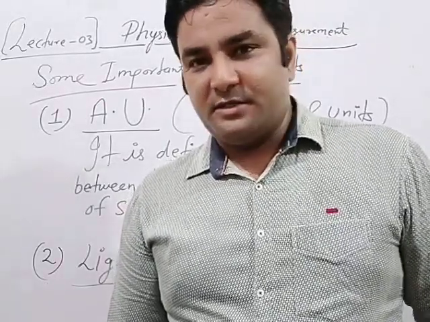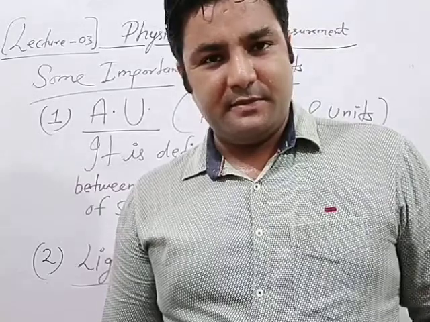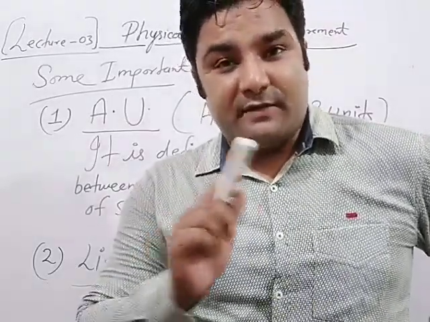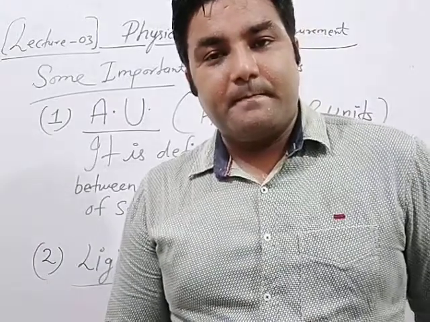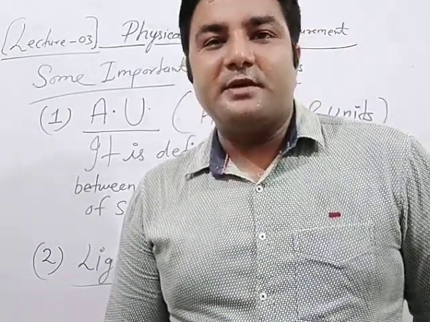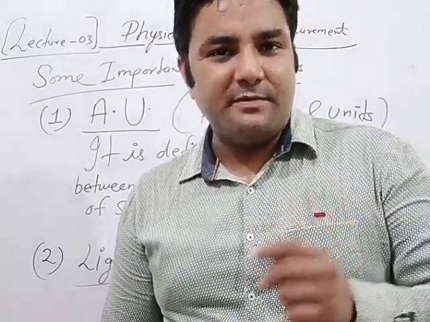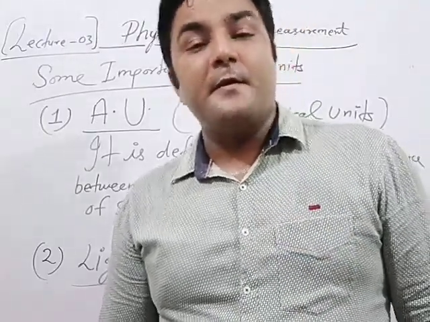In 1 year there are 365 days, and in a leap year 366 days. But the speed of light is taken as 3 lakh kilometer per second, or I will say 3 into 10 power 8 meter per second, both having the same meaning.